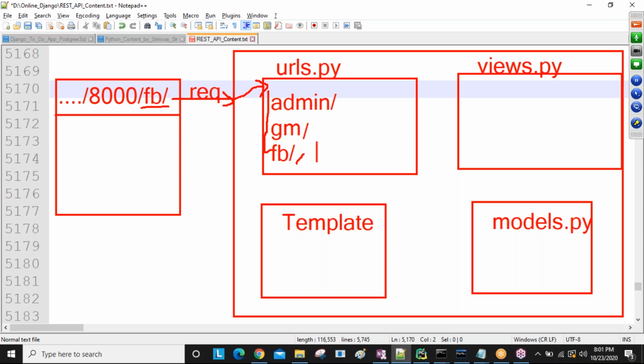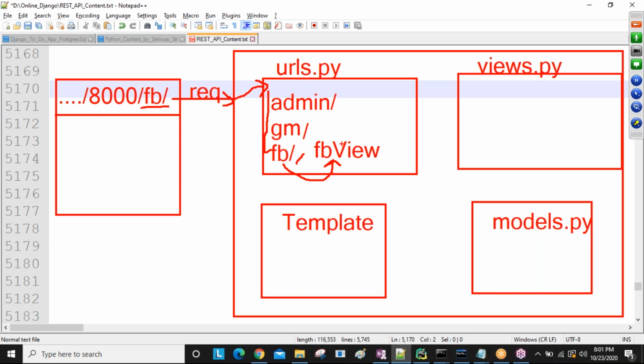If the URL is matching, then after a comma you write one view name. So for Facebook, I'm writing the FB view. This is my view name, sir. If the URL is matching, then the corresponding view is going to be executed. That is the meaning: the view name written beside the matching URL is the one that is executed.